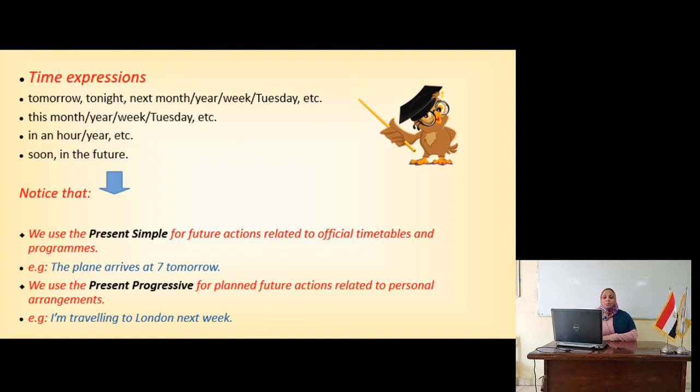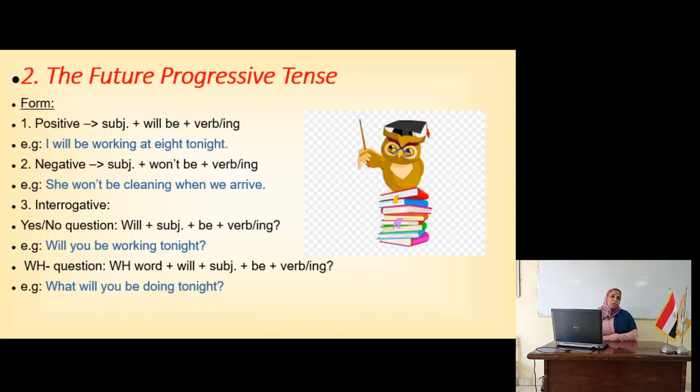We use the present progressive for planned future actions. Planned. For example, and also, personal arrangements. I'm traveling to London next week because this is a personal arrangement. I'm traveling to London next week. The next slide, number 2 for the future.